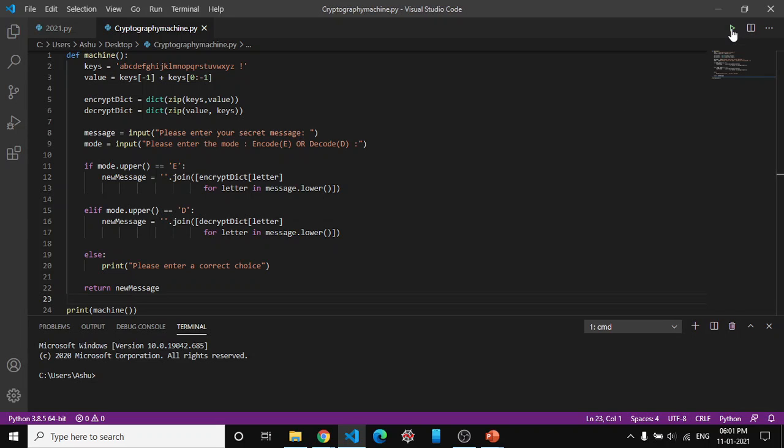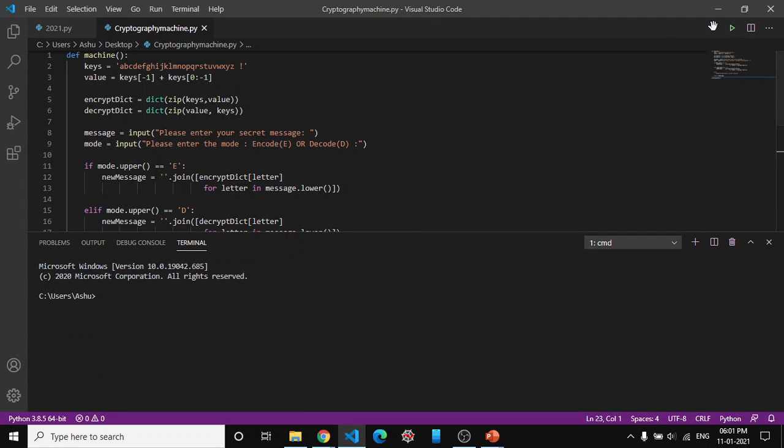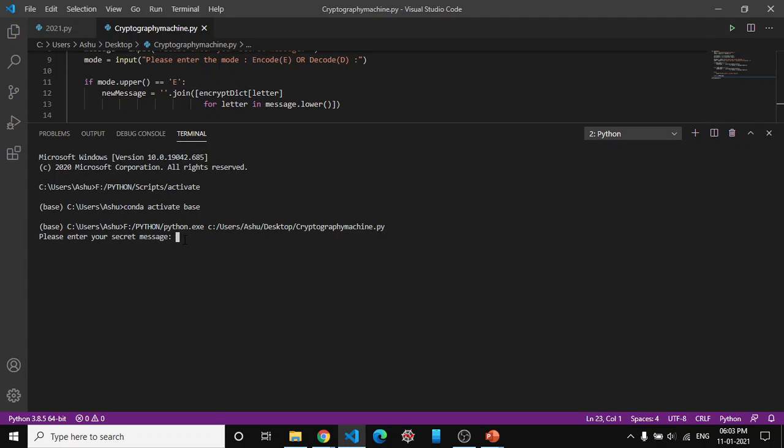If we take the output, here in the output there is a humble message: Please enter your secret message. The user will enter the secret message. Suppose the message will be Chandigarh University. Then the encryption takes place. It will ask for the mode, whether to encrypt or to decrypt. Suppose we are encrypting it. So the encrypted message of the Chandigarh University is displayed below.